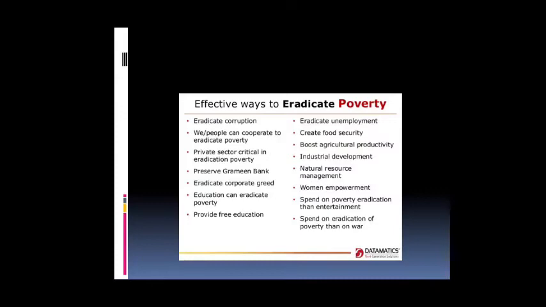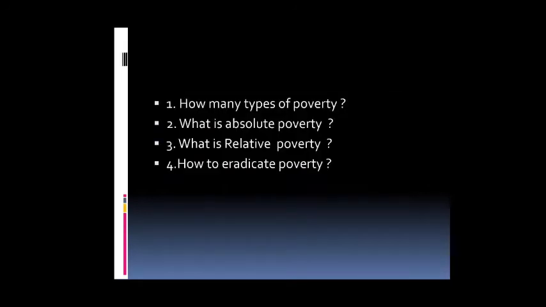Next, Gramina banks, rural banks can give loans, which creates job opportunities. Also natural resources, eradicating corporate greed, and women empowerment, which gives strength to women. Provide free education, which is there even now. Giving free education is also an eradication of poverty. Spend on eradication of poverty rather than on war, and always try to eradicate poverty. The National Family Benefit Scheme also gives education and helps eradicate poverty.